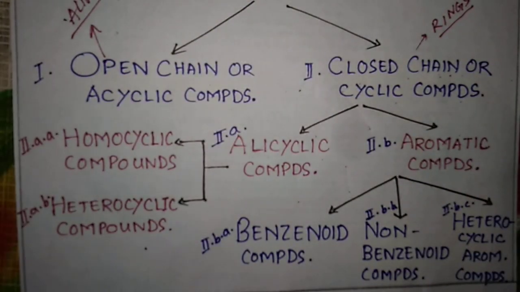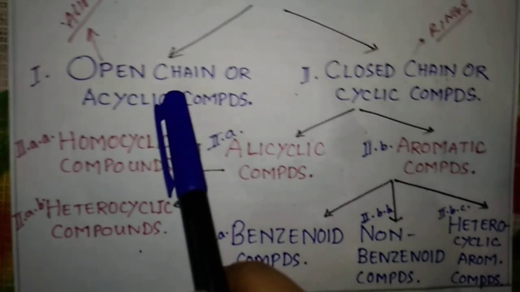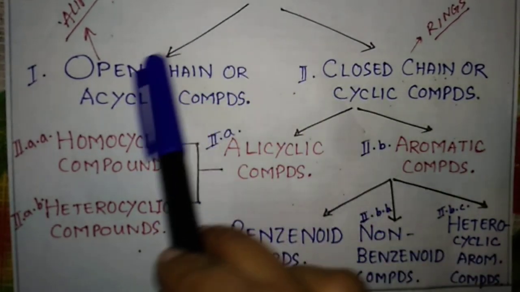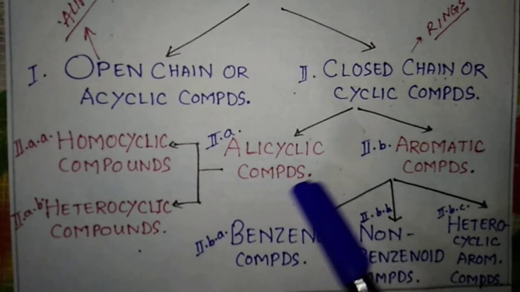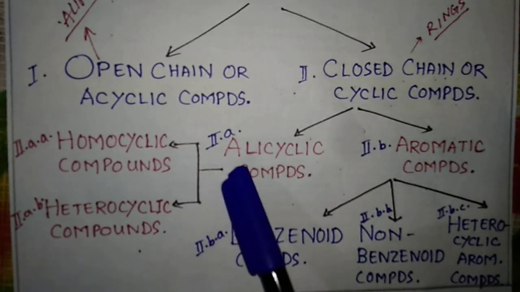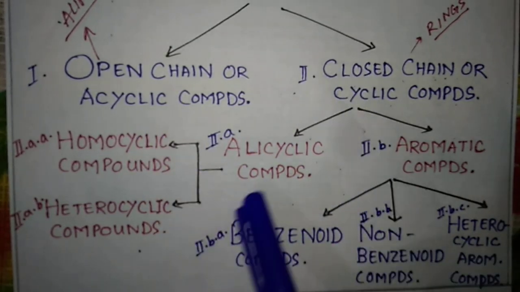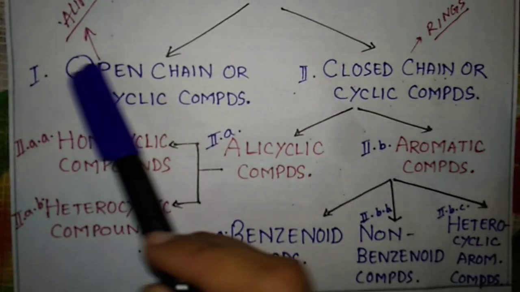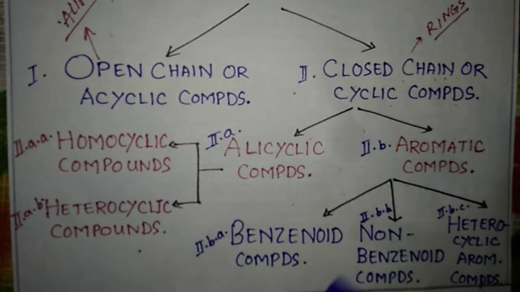Whatever I have explained till here, you have to remember that all these come under the aliphatic type of compounds. Here also you can see it is cyclic, but it is aliphatic. So in aliphatic you may get open chain, you may get a ring also. Examples I have already shown you. If you want more examples, you can see your NCERT book in this chapter. There you will get more examples if you want.